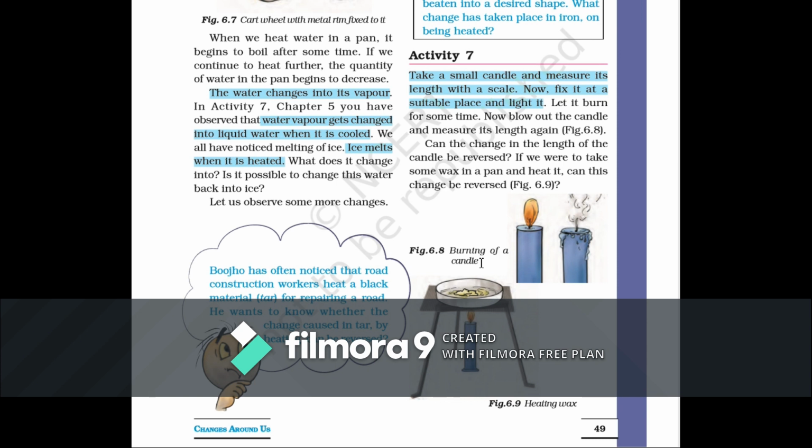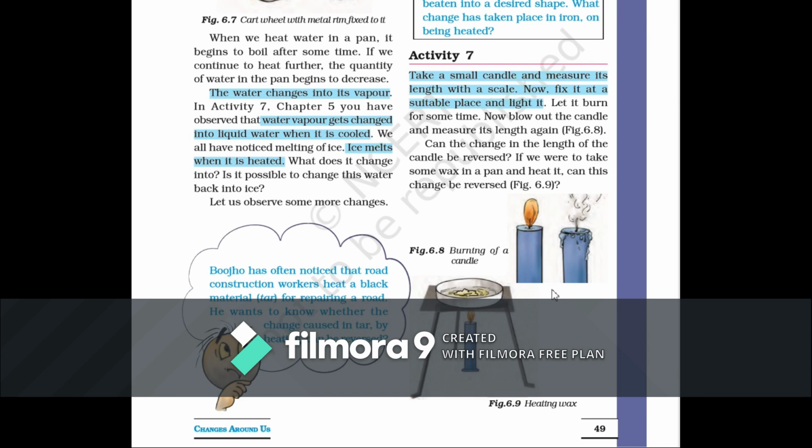But in the previous case, you have heated along with burning. You cannot bring the burnt wax back, right? So only lighting a candle contains two changes: irreversible and reversible. Burning of wax is an irreversible change, and melting of wax is a reversible change.